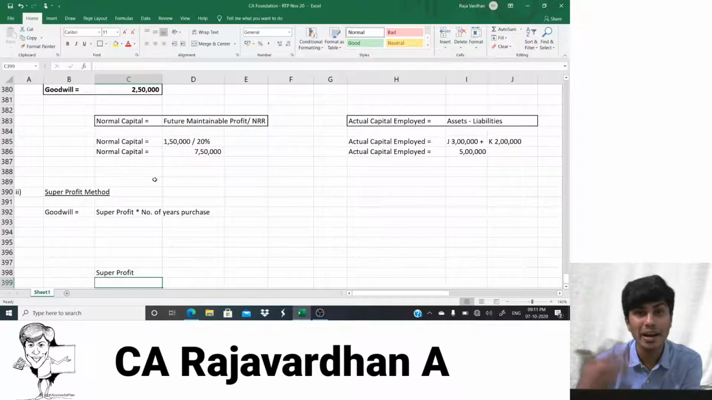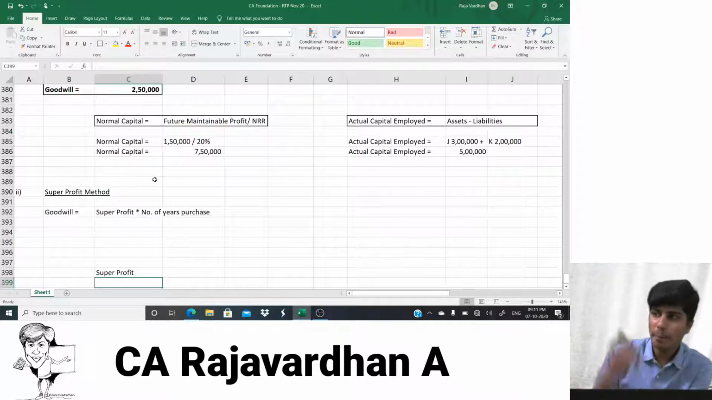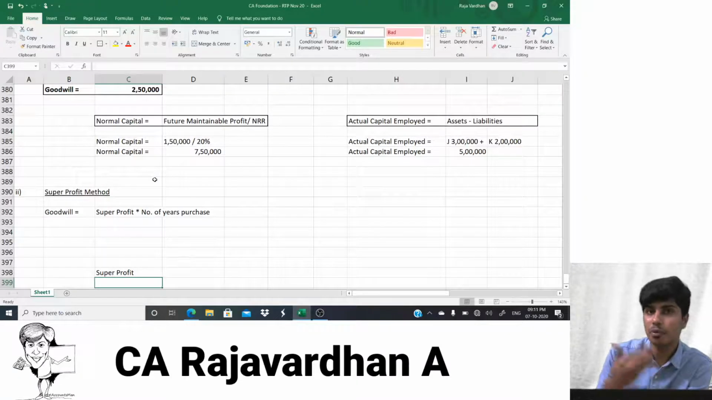So we'd have to do better than other people. So when you do better than other people, you're called super. So me and my friend both started with capital of 1 lakh. My friend earned a profit of 10,000. I earned a profit of 12,000. Now I am super. I am doing better.